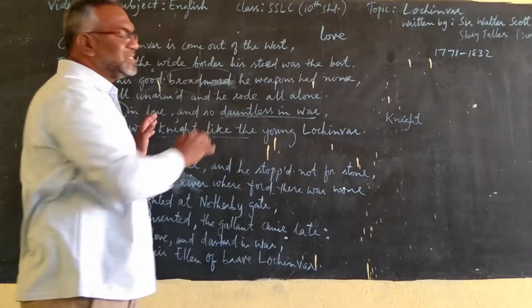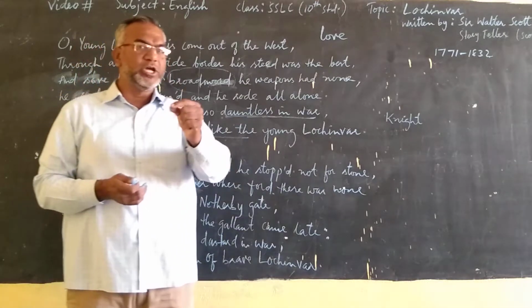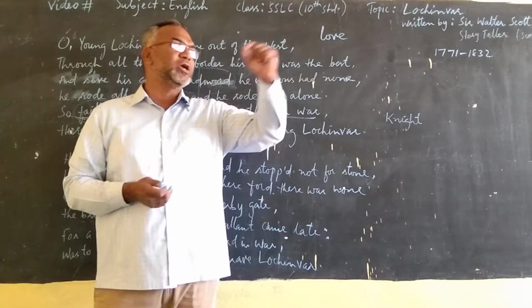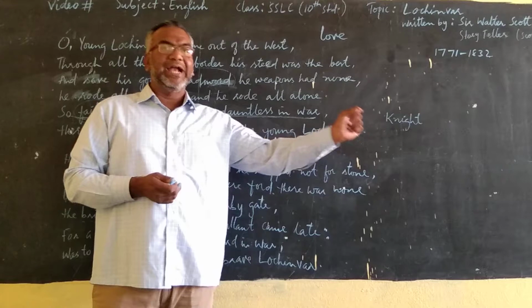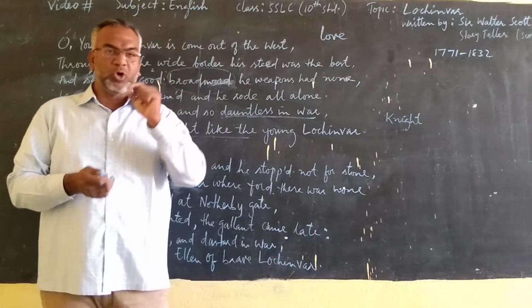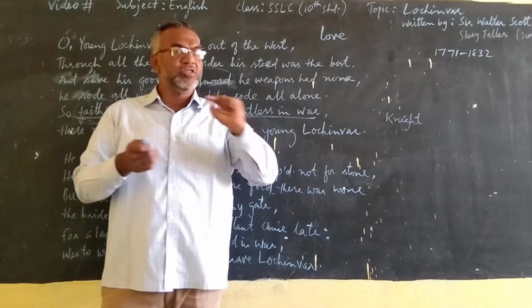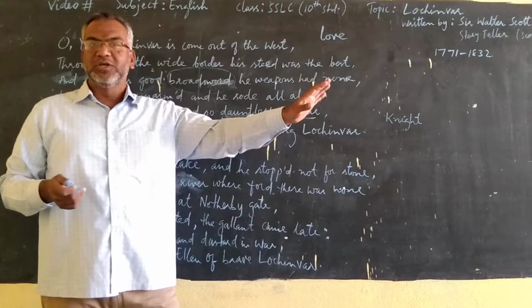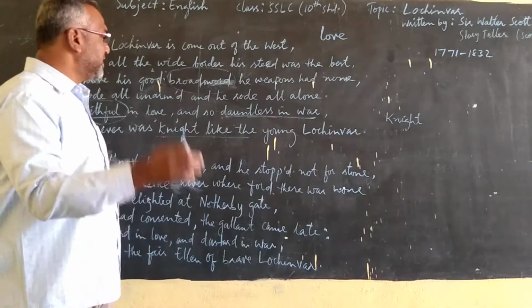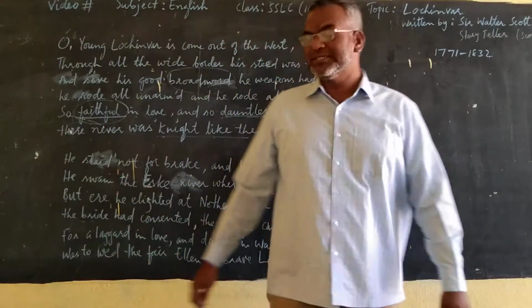Right? So from this stanza, we come to know that a knight called Lochinvar is traveling from Scotland to England through the wide border. He has the best horse with him, and he has only one broadsword with him. He is all alone, and he is traveling, continuing his journey. And then, next stanza. Let's see the next stanza.